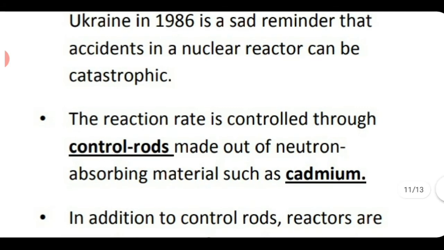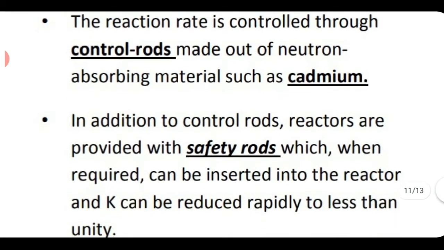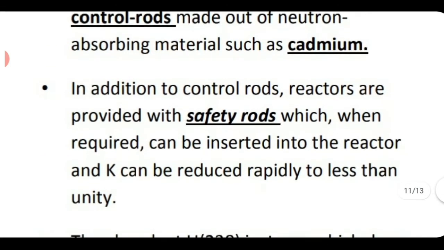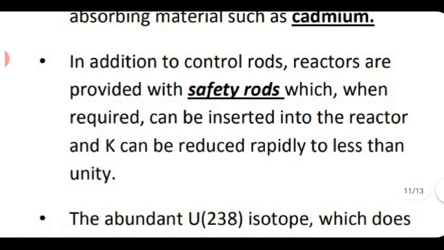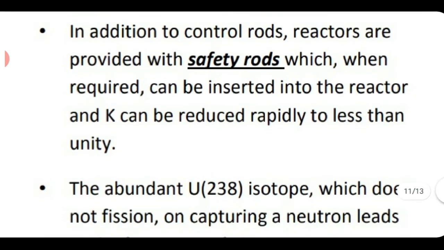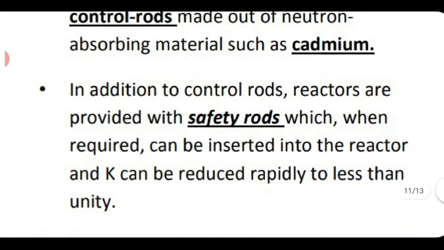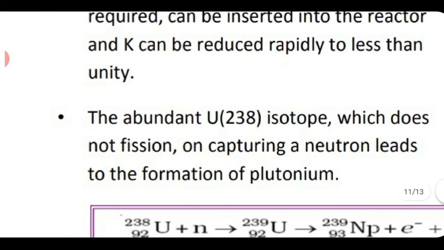That is how we control. In addition to control rods, reactors are provided with safety rods when required. That means in emergency situations, if energy is produced without control, to bring down the value of K suddenly to less than 1, we insert safety rods. Safety rods also are made of cadmium, but they will be used only in emergency, while the control rods will be in use always.